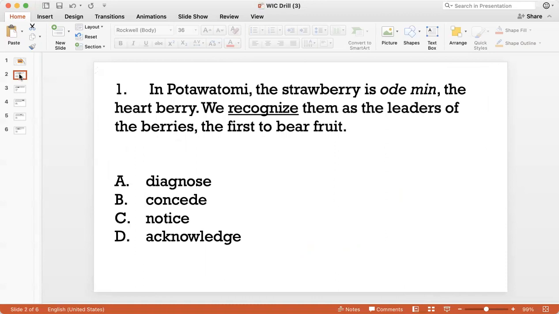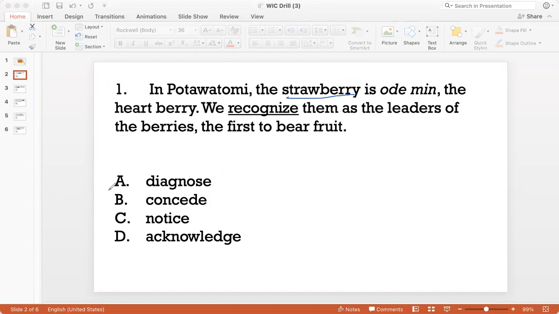Question 1. In Potawatomi, the strawberry is Odamin, the heartberry. We recognize them as the leaders of the berries, the first to bear fruit. So here we have the narrator describing the strawberry. The narrator calls the strawberry the heartberry, right, due to the shape of the strawberry. And then it says we recognize them as the leaders of the berries, the first to bear fruit.